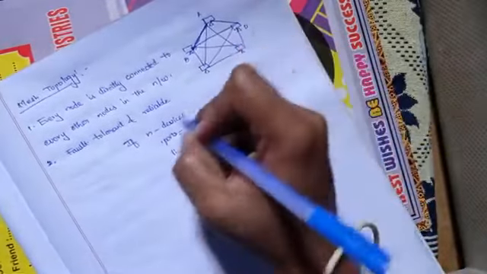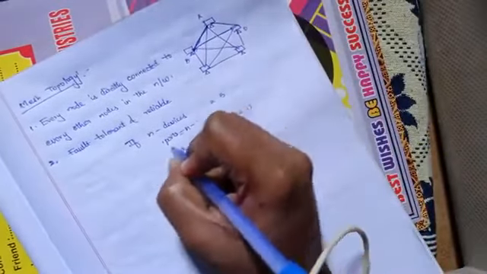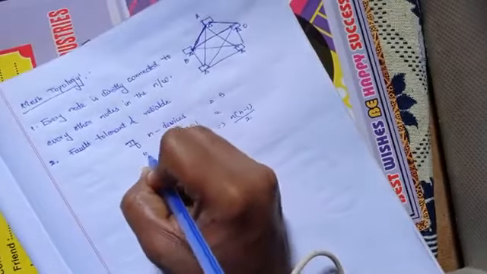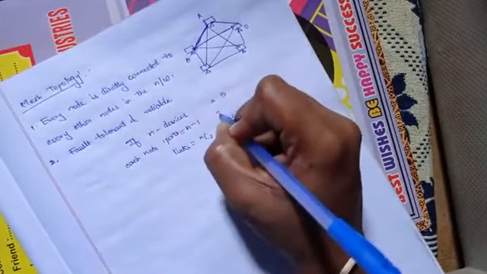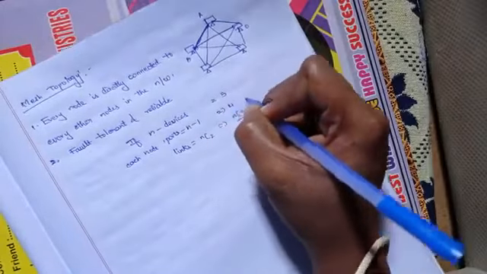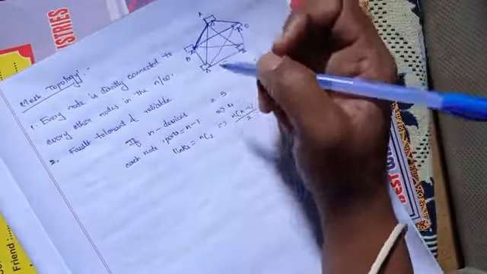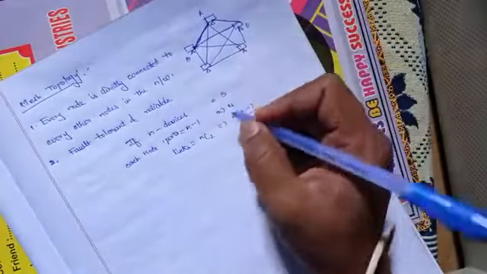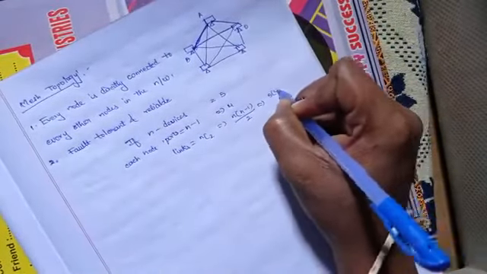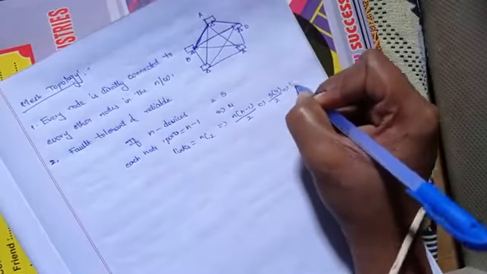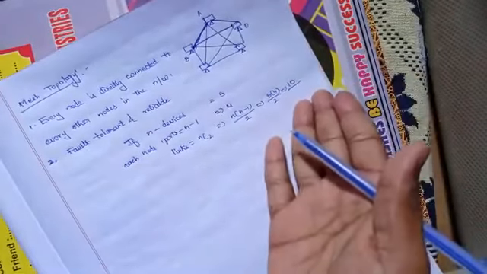So let us take this example only. There are only 5 devices. The number of ports required for each node is n minus 1, that is 4 required. So we require 4, but we can add 2 or 3, that's based on our requirement. The number of links we'll be having is 5 times (n minus 1), that is 5 times 4, is equal to 20, divided by 2, is equal to 10. So the number of links we require is nothing but 10.